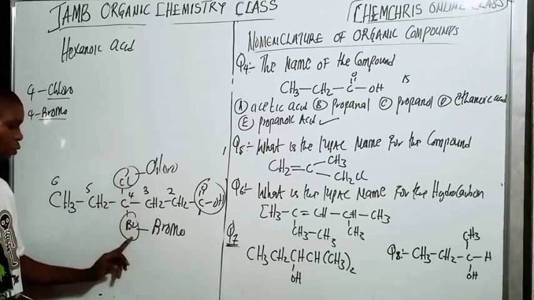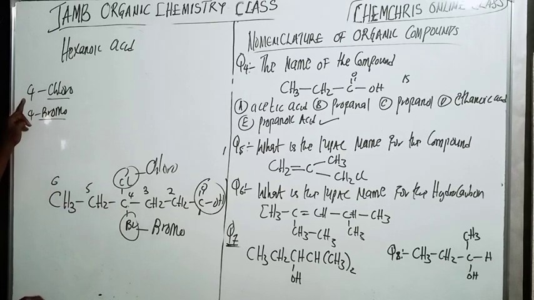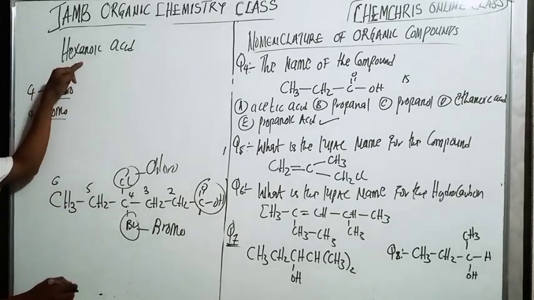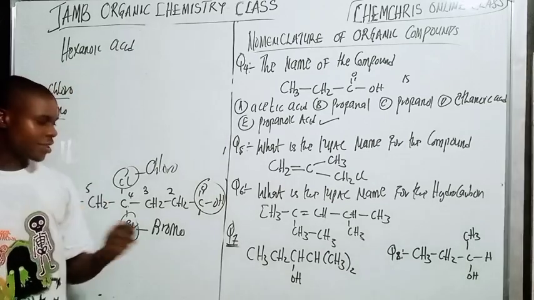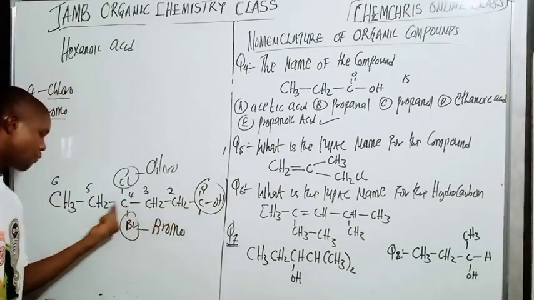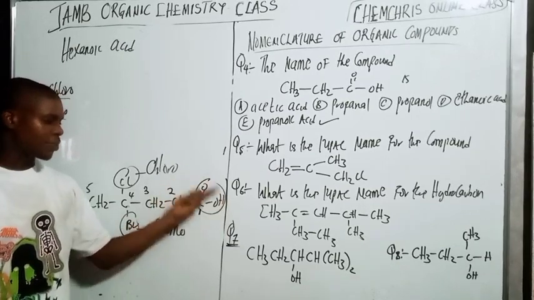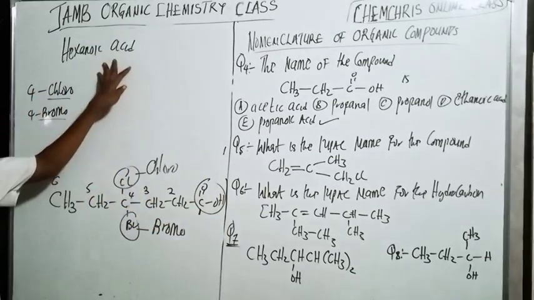Chlorine is at carbon number 4, bromine is at carbon number 4. So that's why we have 4-chloro, 4-bromo. Now the parent name is called ethanoic acid. The main reason why it's called ethanoic acid is because we count 1, 2, 3, 4, 5, 6 carbon atoms, and one of the carbon atoms is a carboxylic acid functional group. So that's why it's called ethanoic acid.